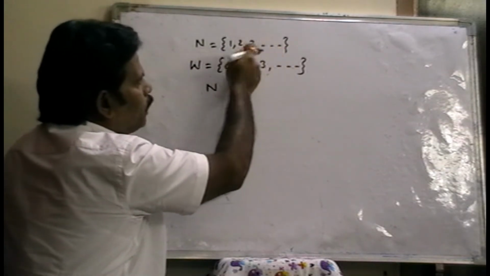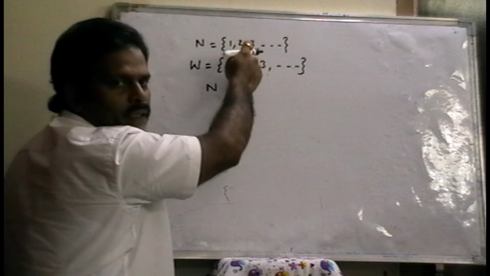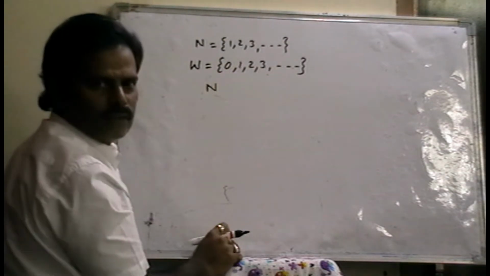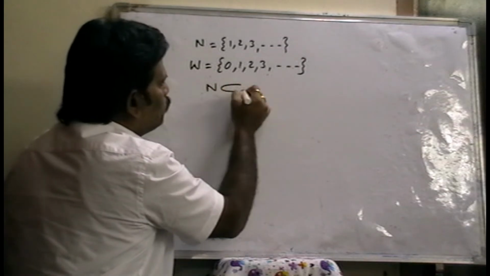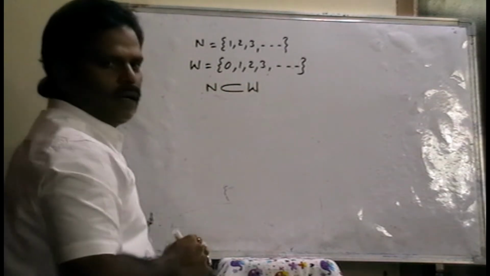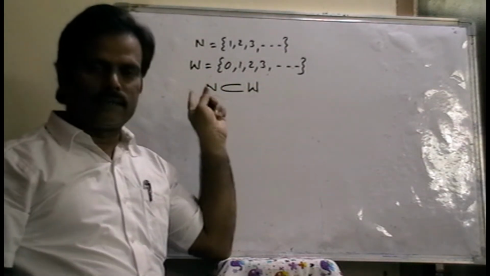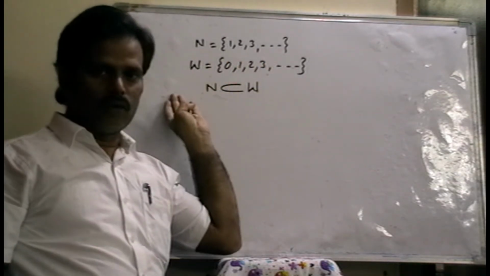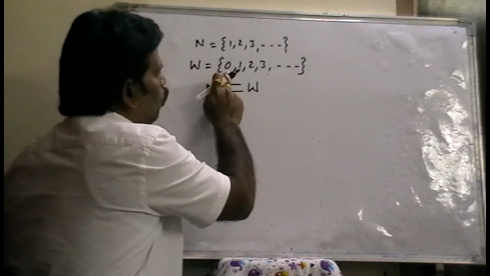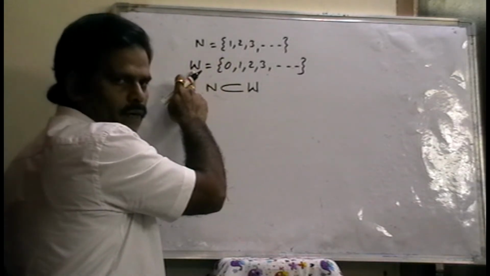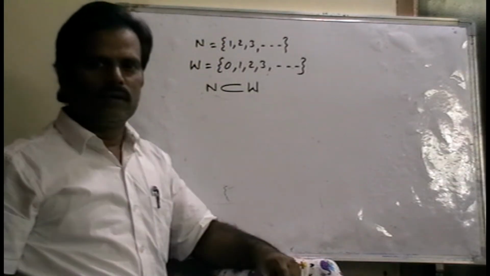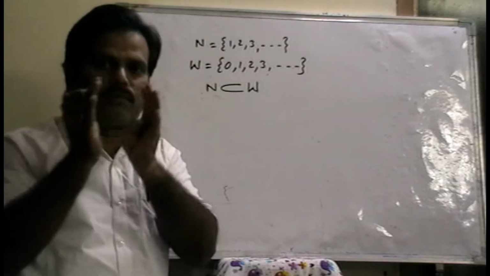That means every element in the set of natural numbers also belongs to whole numbers. So natural numbers is a subset of whole numbers. But whole numbers is not a subset of natural numbers. Why? Because 0 belongs to the set of whole numbers, but 0 does not belong to natural numbers.